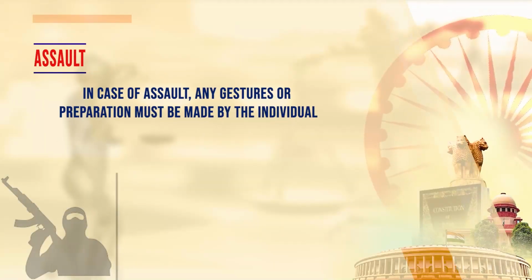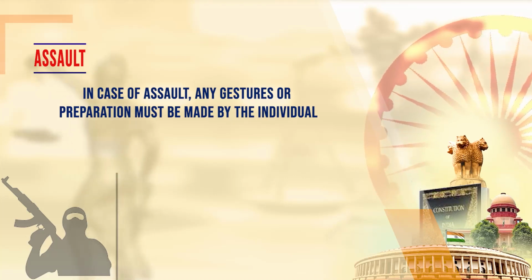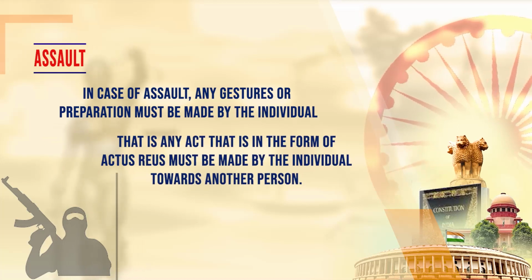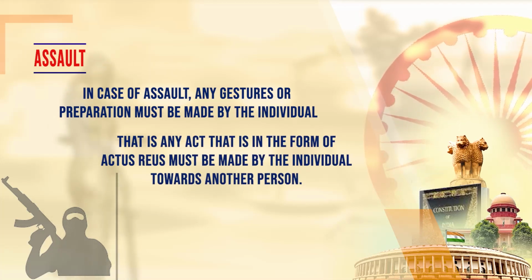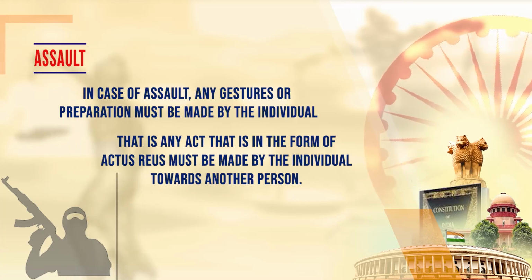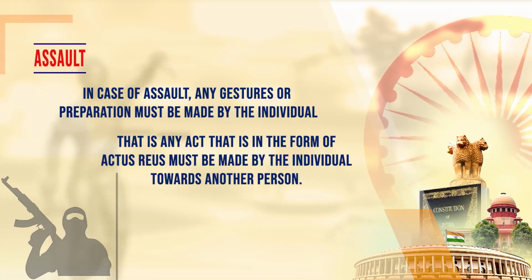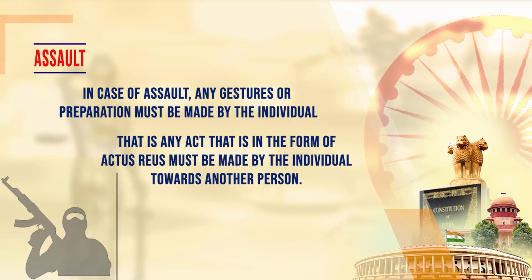Next, we are going to discuss the concept of assault. Assault is an aggravated form of criminal force. When this criminal force is used upon an individual in order to cause certain harm, and this force is used intentionally, then criminal force will result in assault. In case of assault, any gestures or preparation must be made by the individual. That is, any overt act in the form of actus reus must be made by the individual towards another person.